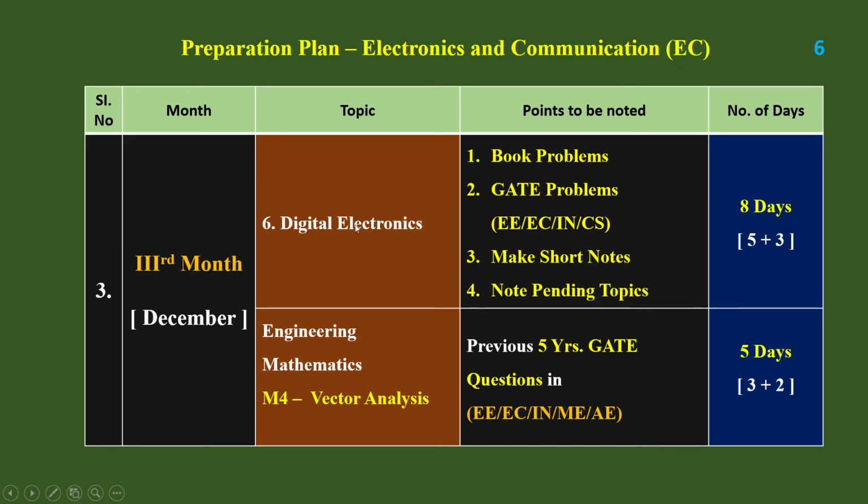Okay, for this digital electronics also I have put 8 days, 5 plus 3. This is also common for 4 branches, EE, EC, IN and CS is also there. So you can analyze that paper also during the 3 days and note down the pending topics. And after digital electronics, this is the third month. Okay, I had forgotten, this is the third month. So in the third month, December, first digital electronics, next engineering mathematics.